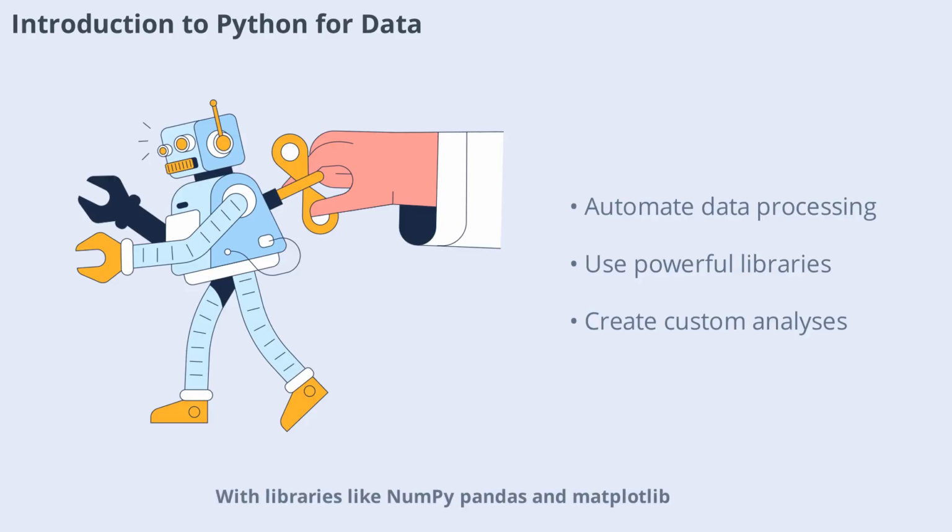Python is a popular programming language for data analysis in physics. With libraries like NumPy, Pandas, and Matplotlib, Python allows physicists to process large data sets, perform complex calculations, and create high-quality graphs.